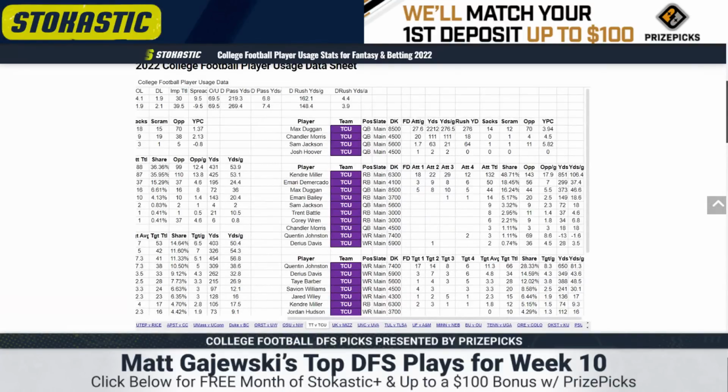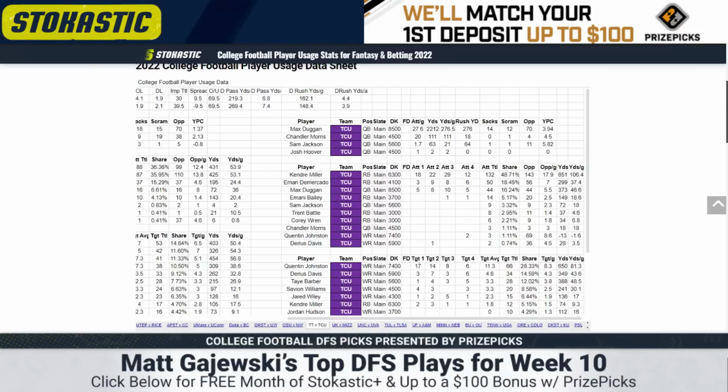he has 276 rushing yards cumulatively. He's averaging 276 through the air in just 27.5 attempts, which is crazy considering he didn't play most of the first game. So Duggan's stats are depressed, but still awesome. He's playable at 8,500. This team has a near 40 implied team total. His ceiling is very clear.